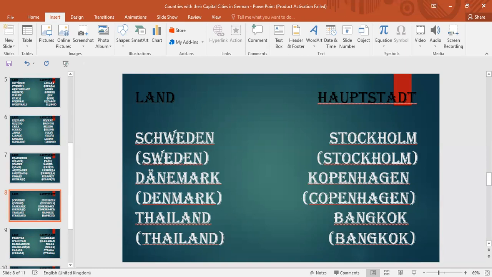Okay. Now the next country we have is Thailand in German, and Thailand in English. The spelling and pronunciation of the capital city is the same in both languages. This is Bangkok.